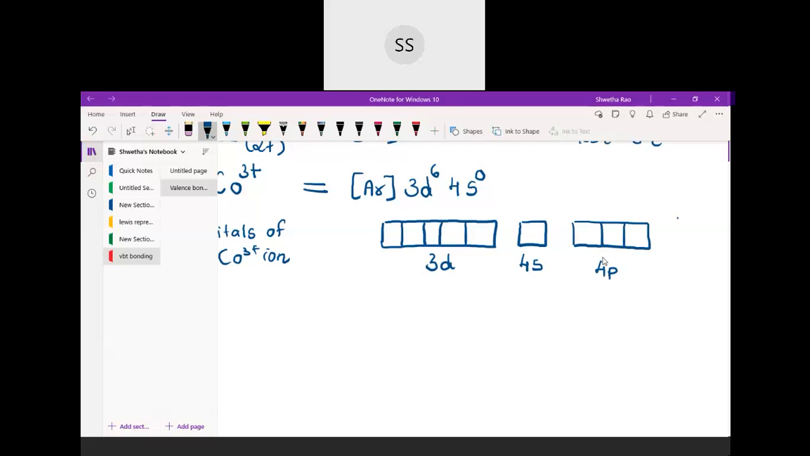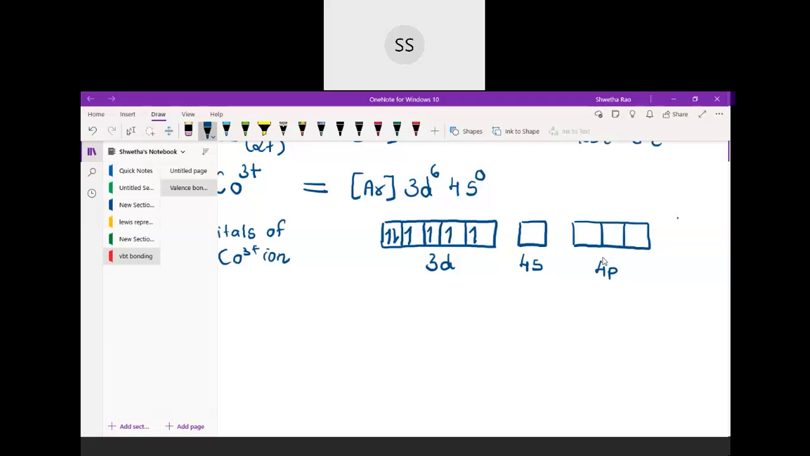And how many are there? 6 are there. So how do we distribute them according to Hund's rule? Remember, we have to put the electrons singly first and then we have to pair them. So there are 5 d orbitals, so I can put one electron in each, but the total number of electrons available to us is 6, so one will start pairing up. Okay, so this will be the electron arrangement.